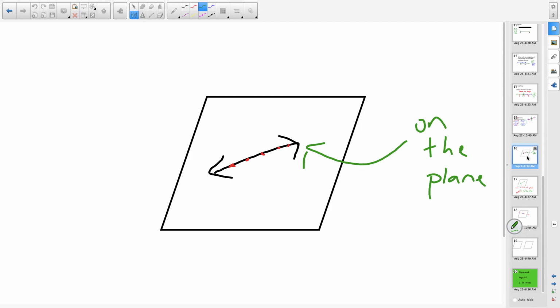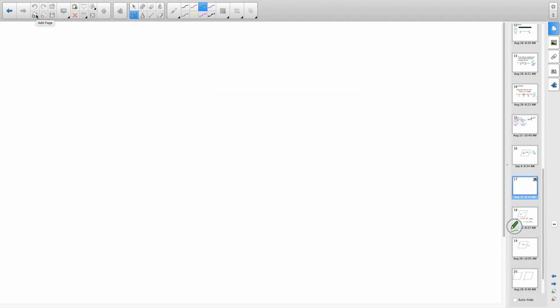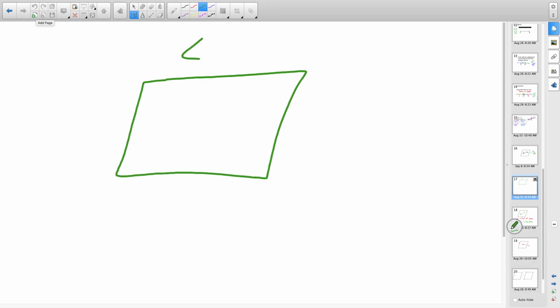So most of us want to go and draw some type of plane that looks like this, and say, oh, well, I'll just put the line up here then. Well, keep in mind, this plane extends up forever, so it will intersect that line. Right? So I can't do it that way. So I draw it this way.